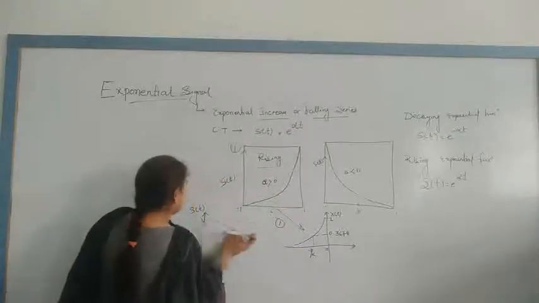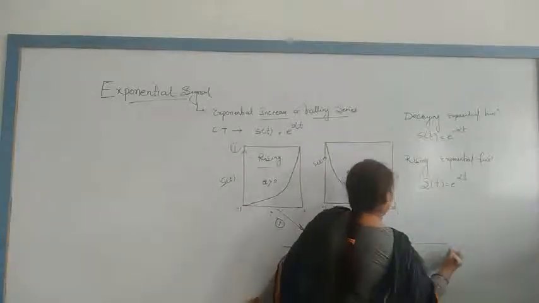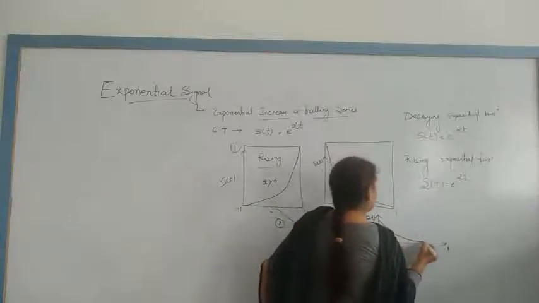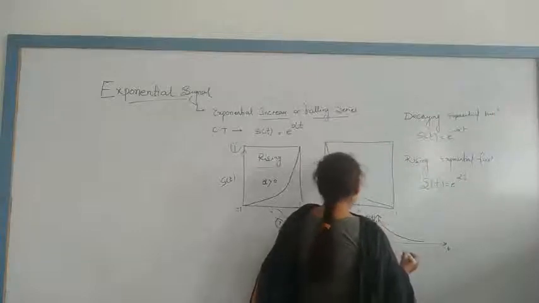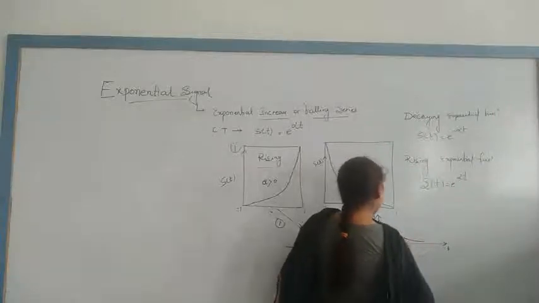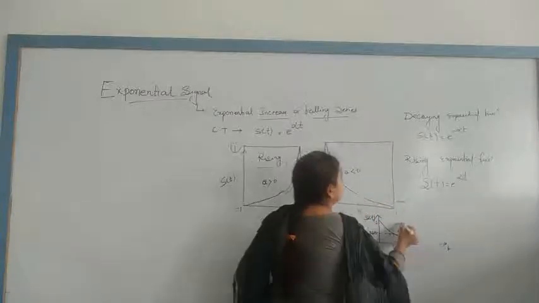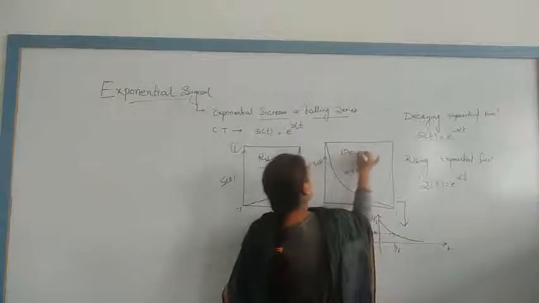Okay, so I erase this one, I will draw the diagram here. T, s of t, that is gradually like this. This is your decaying signal, gradually decaying.